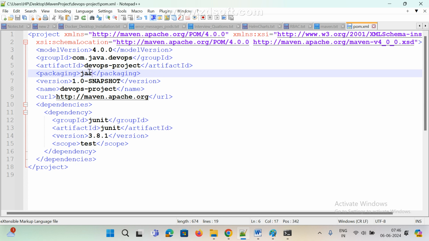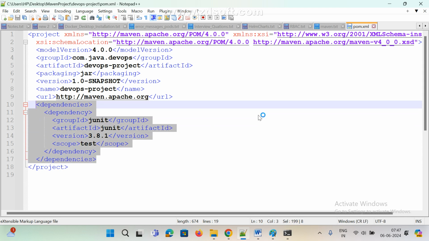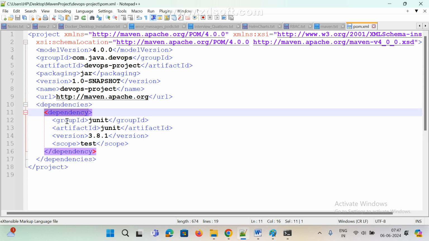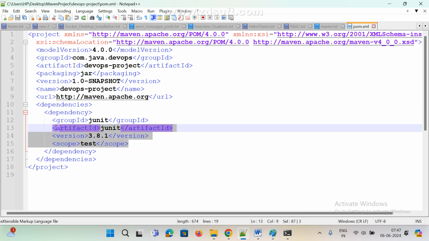If we create a web application, we can see what this is. This is the version, snapshot. This is the name, and this is the URL, and this is the dependency. Dependency is nothing but jar files, guys. Dependencies is the root tag, and dependency is the sub tag, with group ID, artifact ID, version and all. Okay. Next class I will explain each and everything.